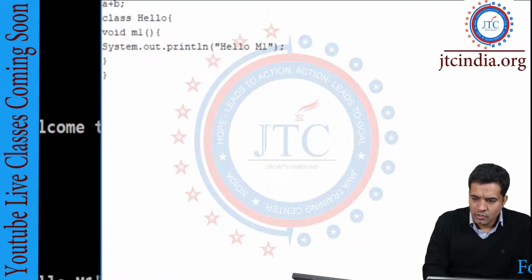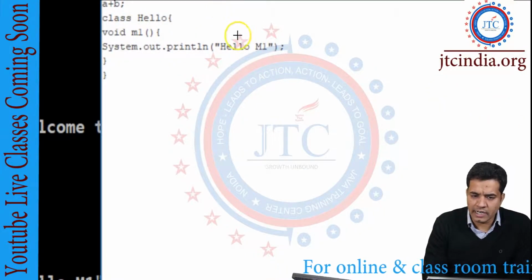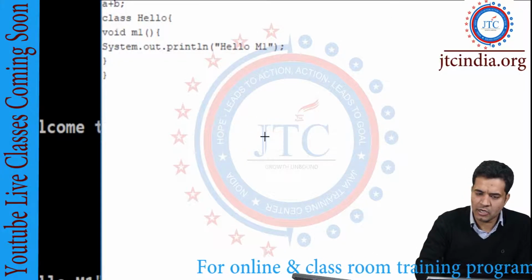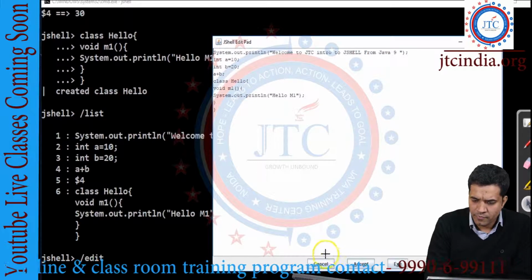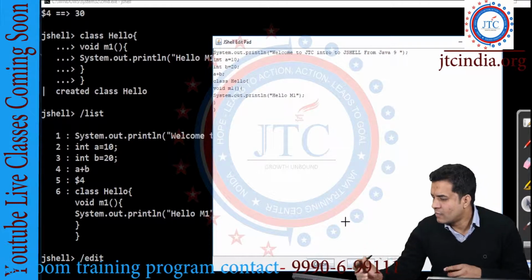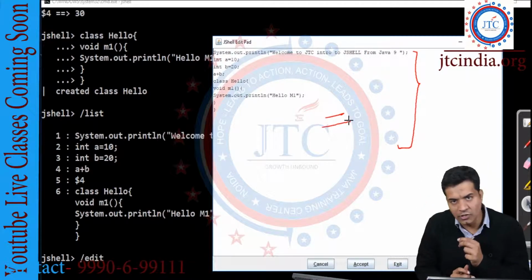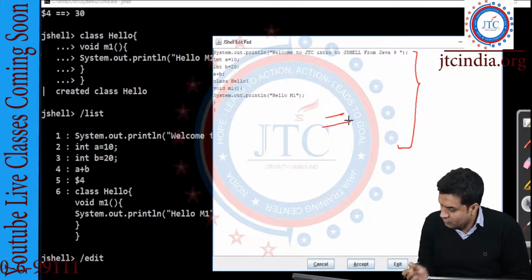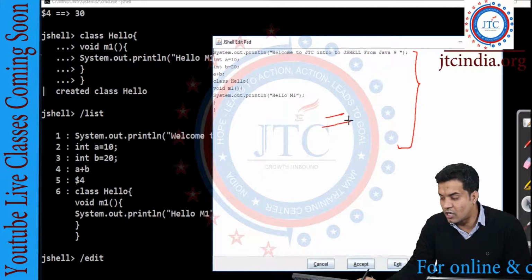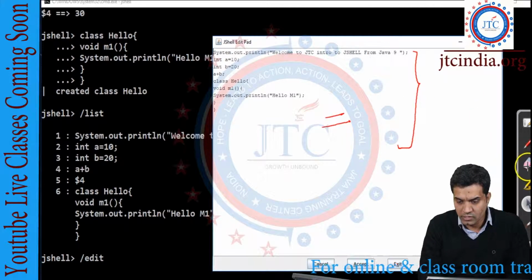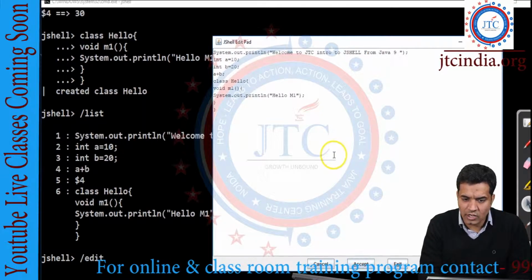Well, so into this now you can see what all different options we are getting, n number of options we have got here. Everything you are writing is there. In this case, whatever program changes you want to do, you can write it here. If you want to accept that, you just click on accept. If you want to cancel it, you can cancel it, or else you can exit it also. These are all n number of other options available.